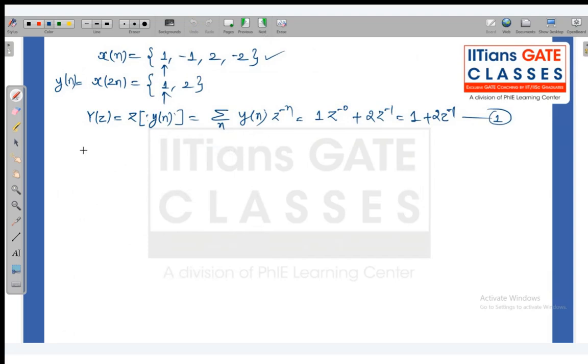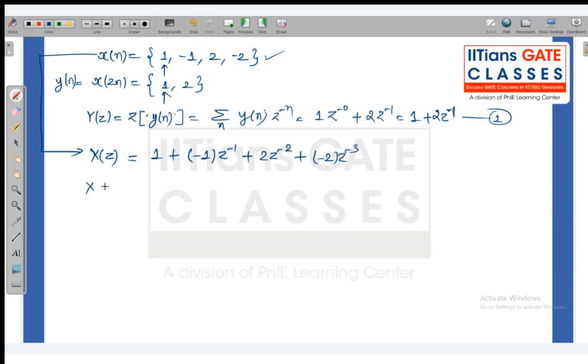So let's calculate X of z directly. Okay, let's calculate X of z directly from here. So what will be X of z? According to the same formula, this is 1 plus minus 1 into z to the power minus 1 plus 2 into z to the power minus 2 plus minus 2 into z to the power minus 3, because this is n equal to 0, 1, 2 and 3.